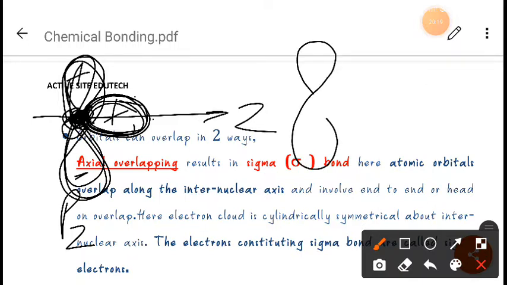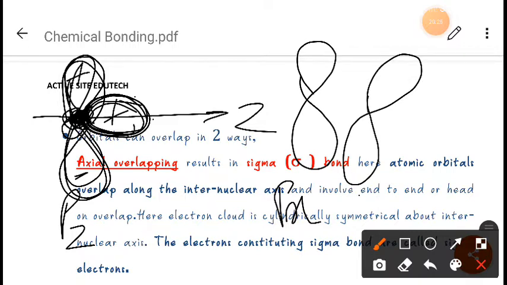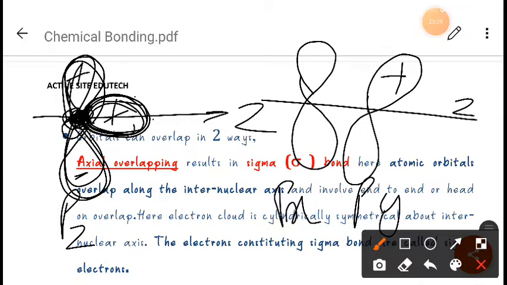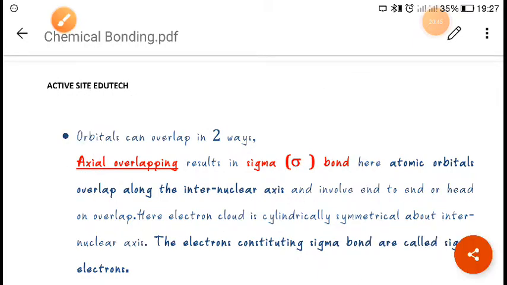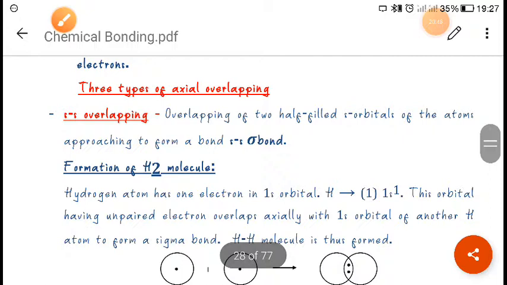Next, one more example you can take. Suppose this is our px, and suppose this is our py, along the z axis. Here also overlapping is not possible, since I have told you previously that px and py overlapping is not possible, py and pz overlapping is not possible, and pz and px overlapping is not possible. So this type of overlapping is called zero overlapping. I hope you have understood what overlapping is.